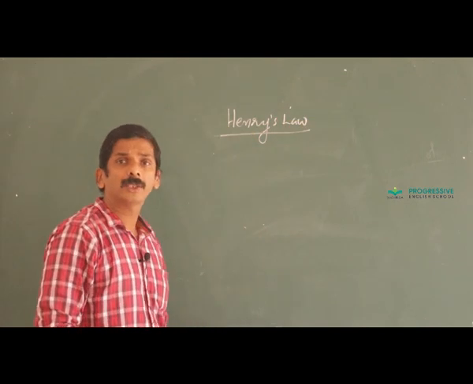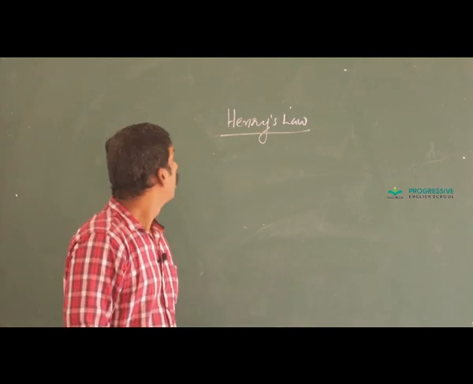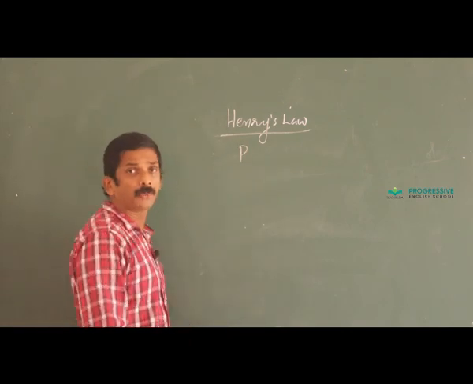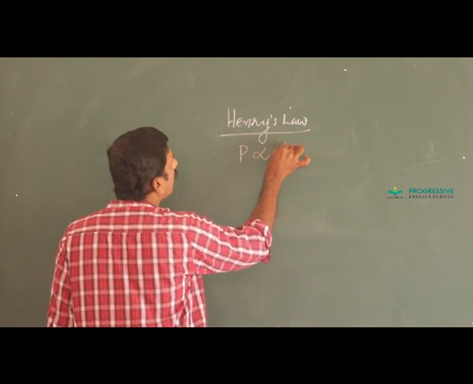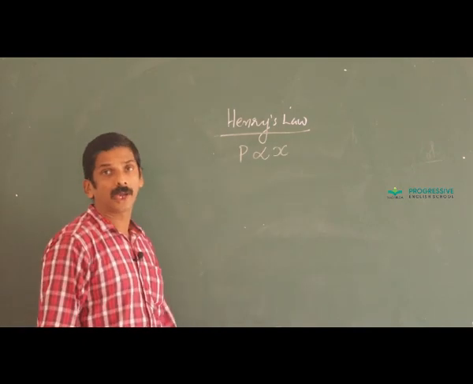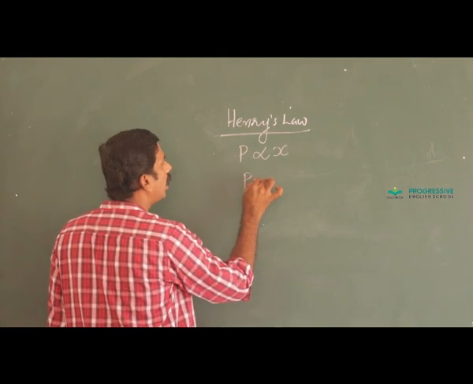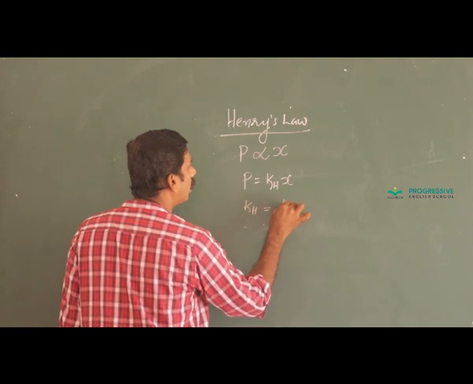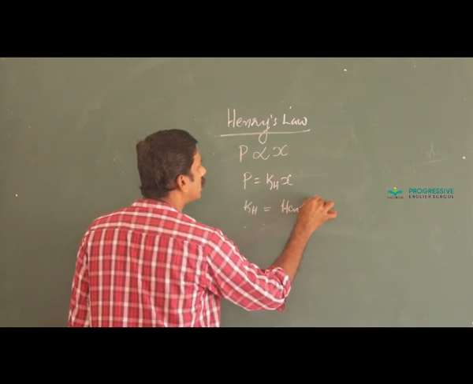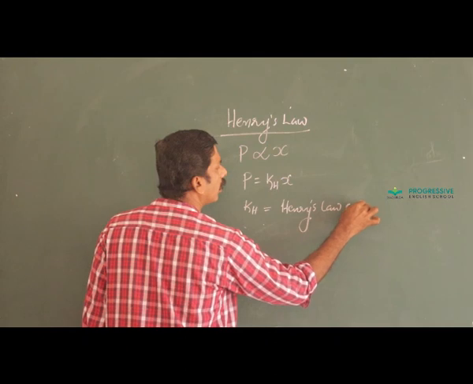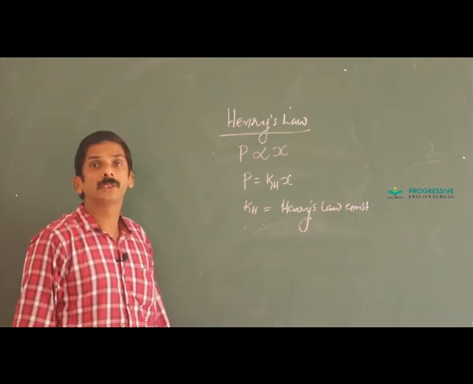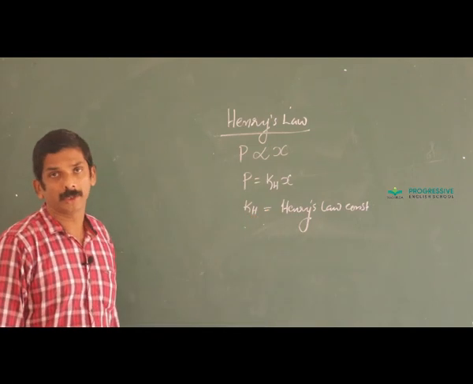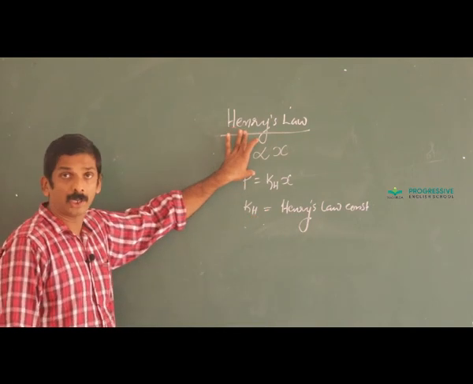Henry's law states that the partial pressure of a gas in vapor phase is directly proportional to its mole fraction, or P equal to Kh into X, where Kh is called Henry's law constant. As the value of Kh increases, solubility decreases. This is very important for the examination.